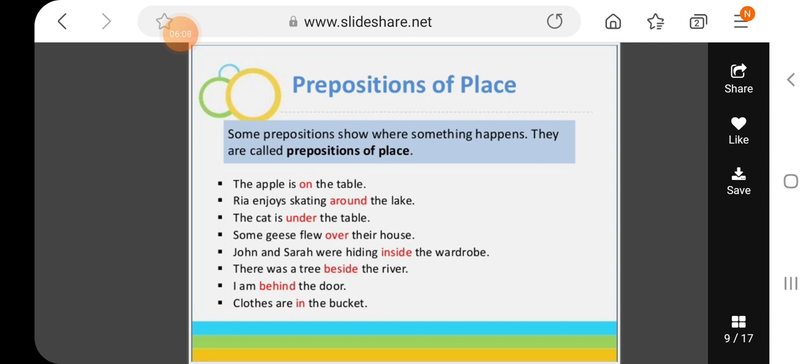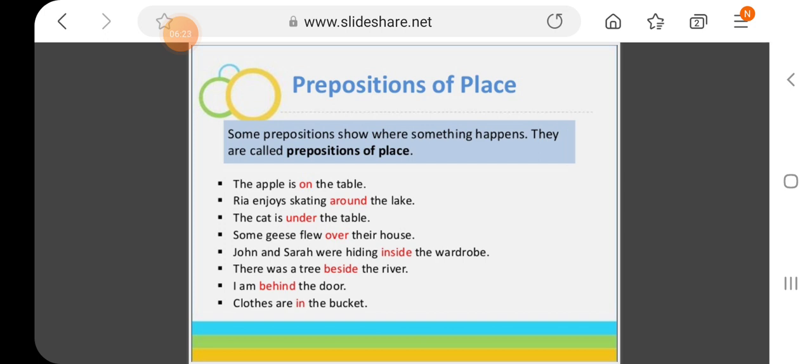Ria enjoys skating around the lake. Around the lake, now "around" tells you where she is skating. The cat is under the table. Under the table also tells you, "under" tells you the location of the cat.